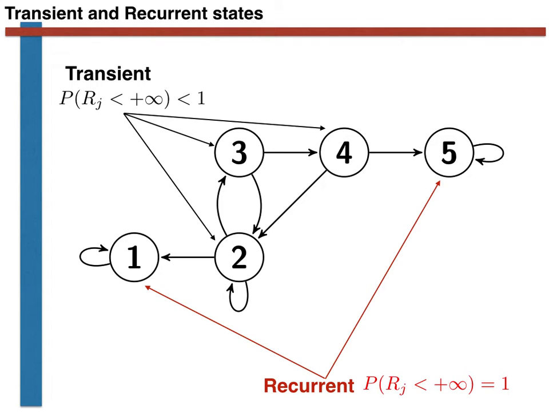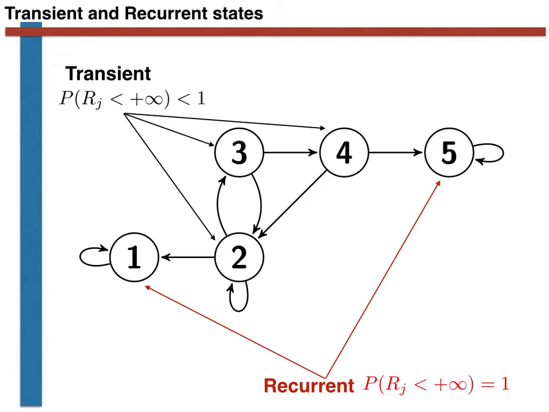Let's move on and consider what we can predict when we are presented with a Markov chain like the one shown here. Consider the limiting behavior of this chain. We know that the system is going to eventually end up in either state 1 or state 5. If you are not convinced, reconsider the ideas in the video where we introduce these definitions of transient and recurrent states.